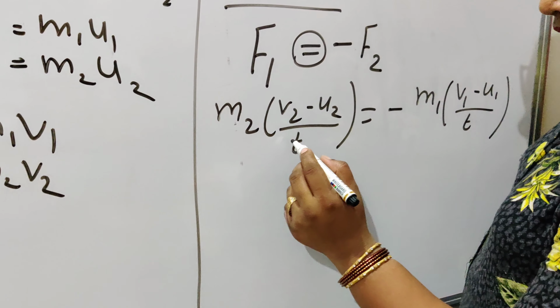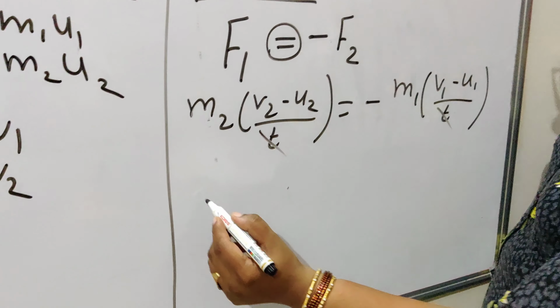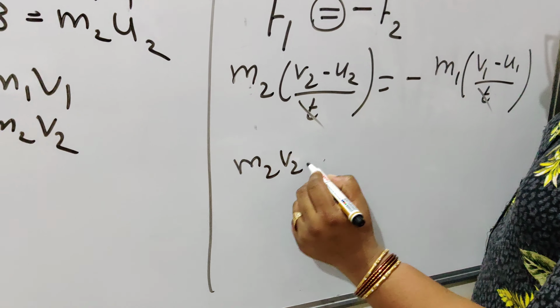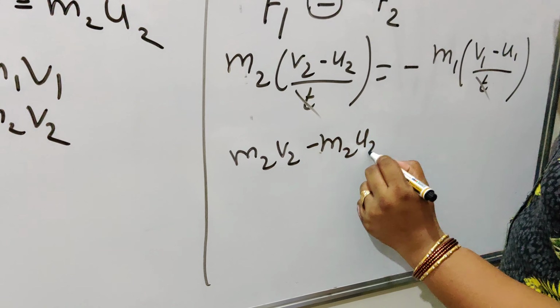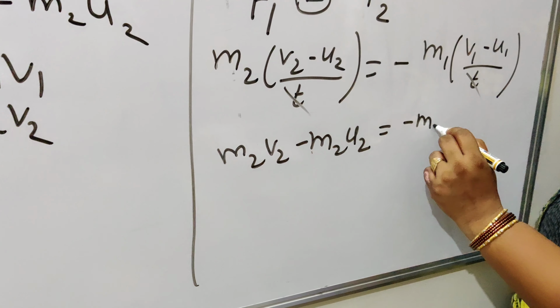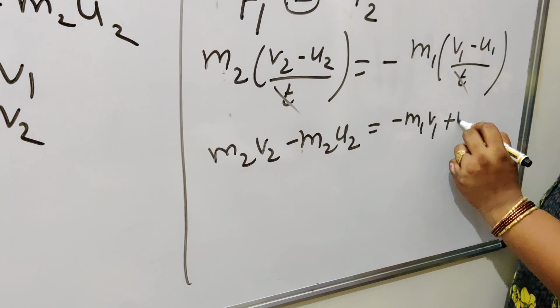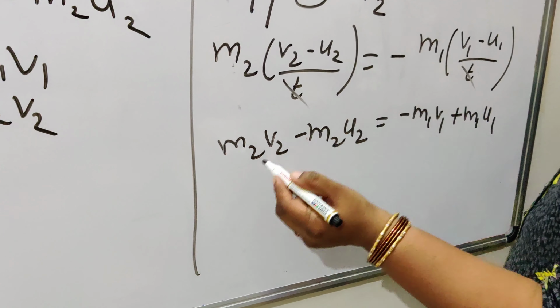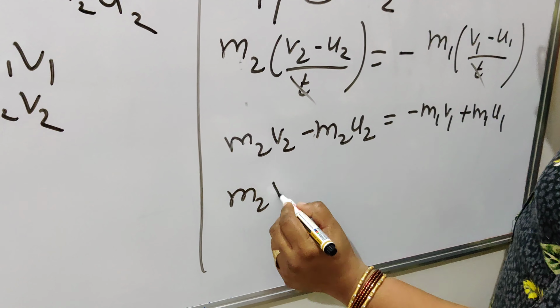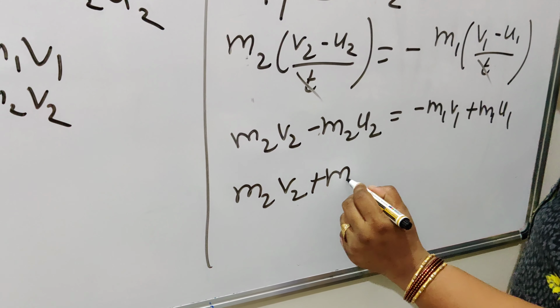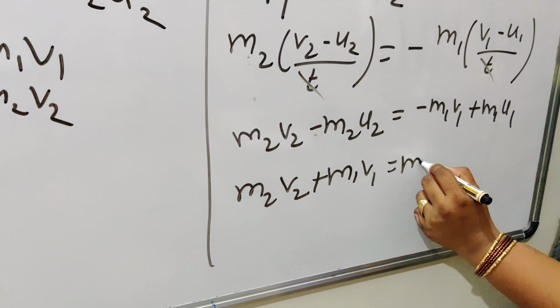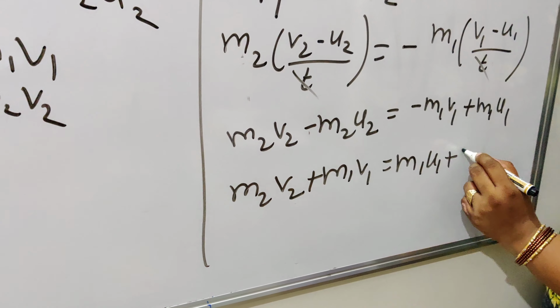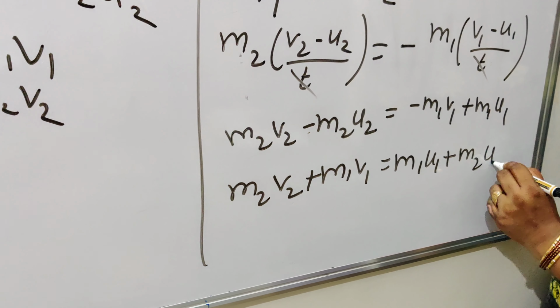The t's we are cancelling. m2 v2 minus m2 u2 equals minus m1 v1 plus m1 u1. You take v1 to the left side, then what comes? m2 v2 plus m1 v1 equals m1 u1 plus m2 u2.